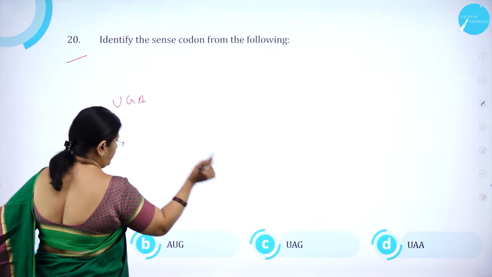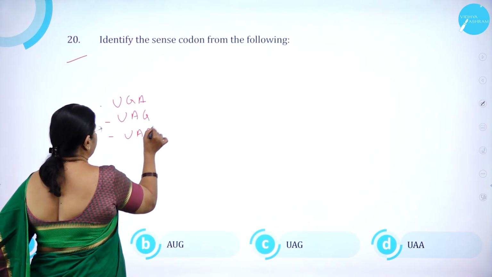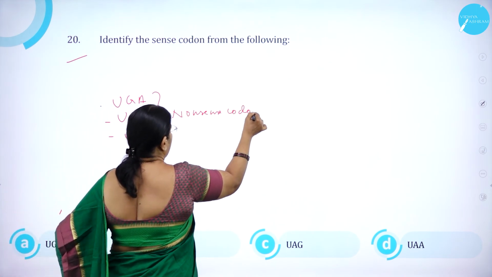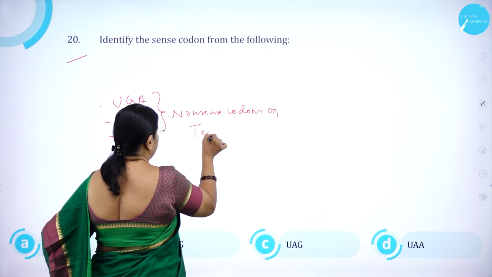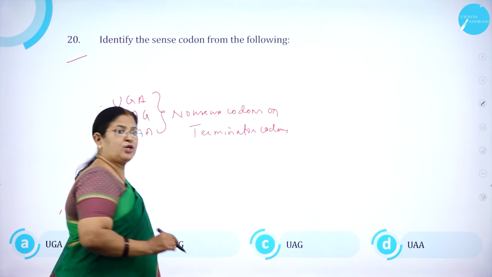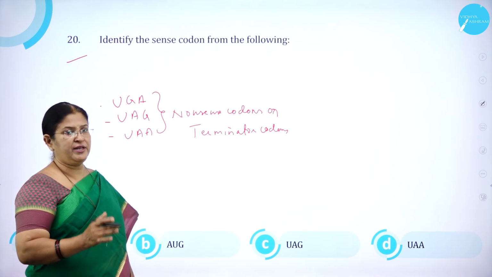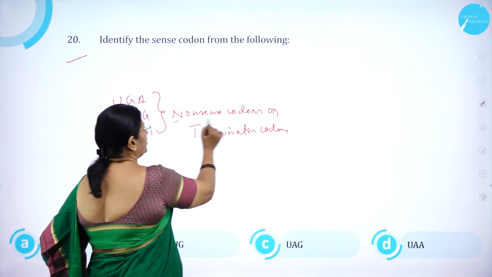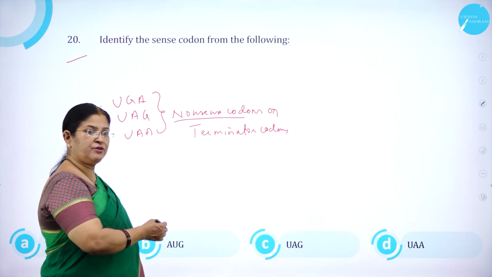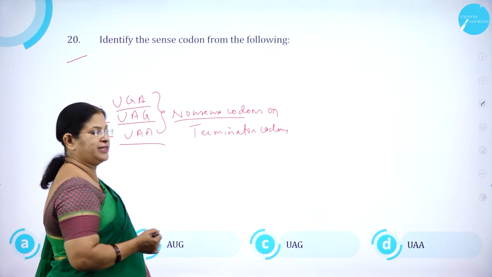UGA, then UAG, then UAA. They are called nonsense codons, or they are also called terminator codons, which are not going to code for any amino acid and they stop the process of protein synthesis. So hence the name, they are not going to code for any amino acid, hence they are called nonsense codons. So among the four, UGA, UAG, UAA are called nonsense codons or terminator codons.